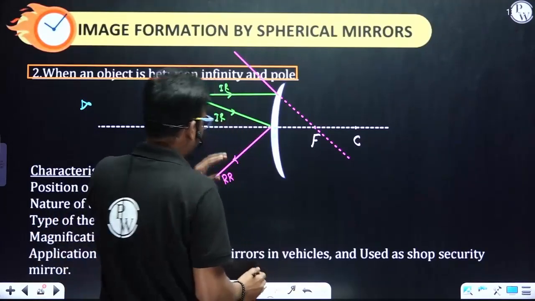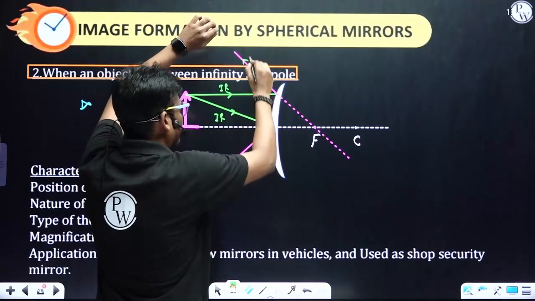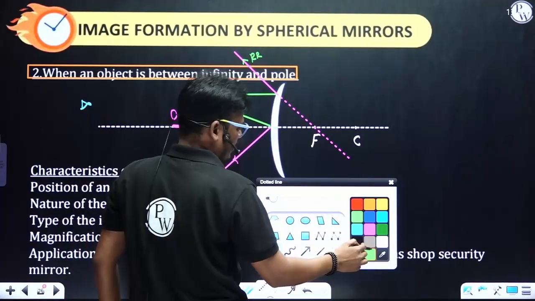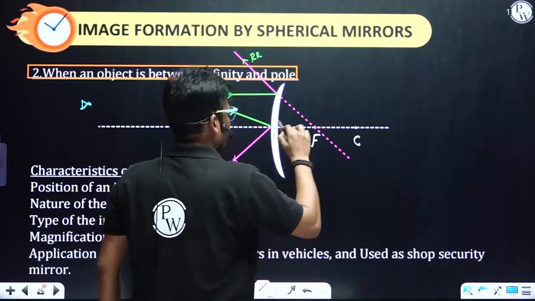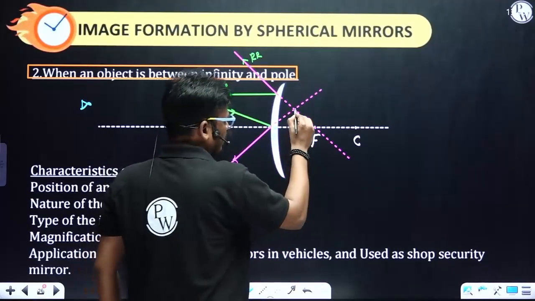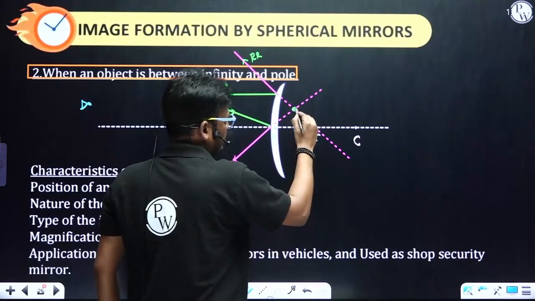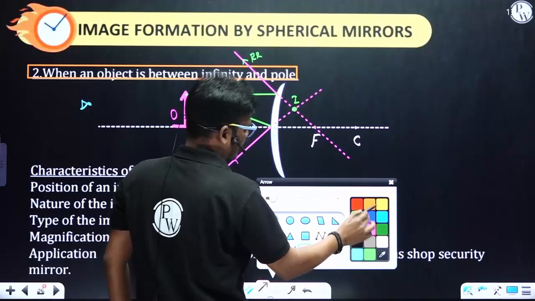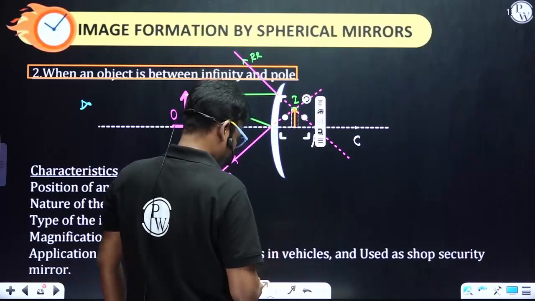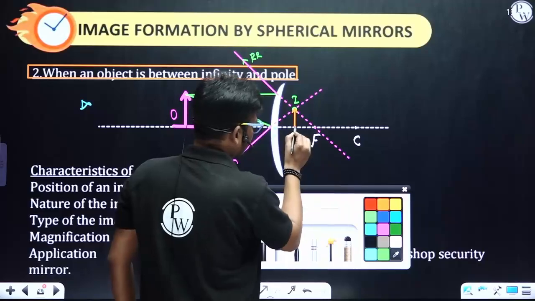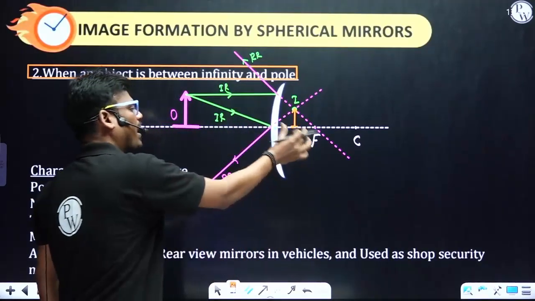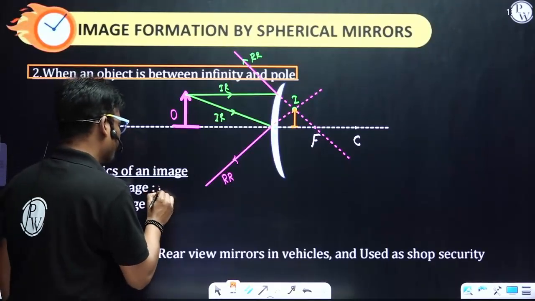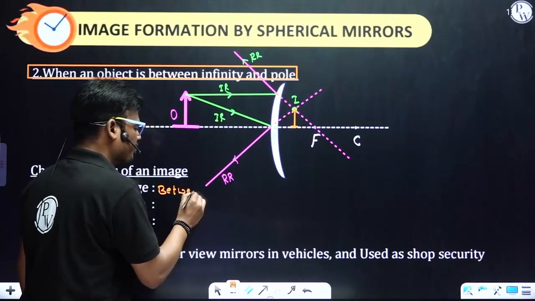Got it? And here you can see these two reflected rays do not meet, therefore you retrace backward. Here the two reflected rays appear to meet, and this is the position of the image. The image will lie between the pole and the focus of the mirror, between P and F.